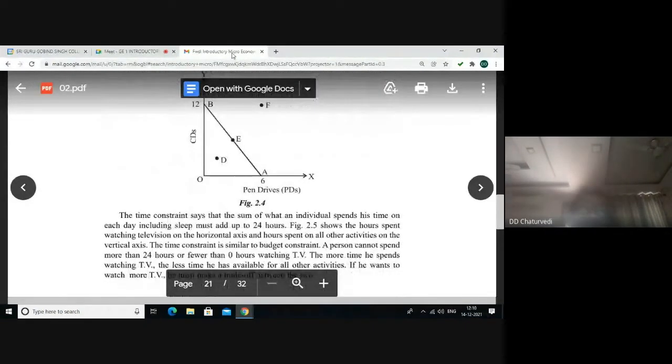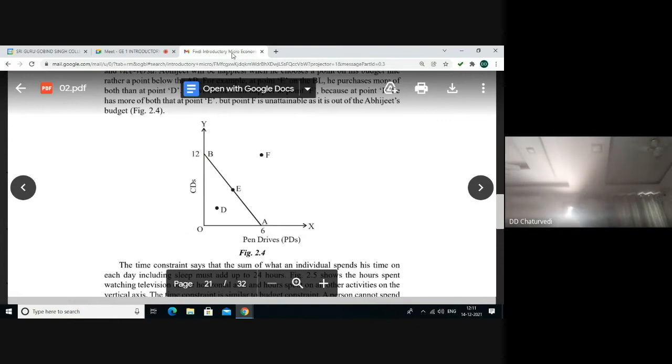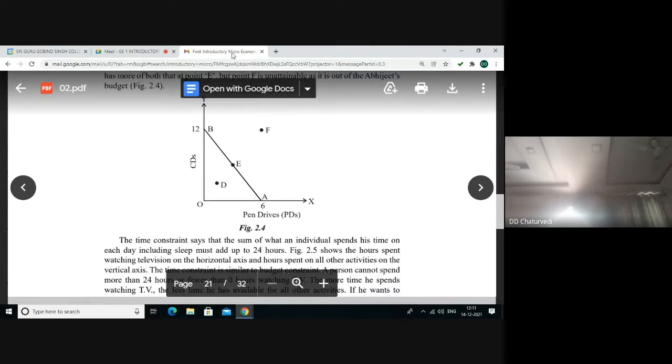Budget constraint is shown in the form of a downward sloping straight line. Consumer can choose any one of the large number of combinations on a given budget constraint, say AB as shown in figure 2.4. When the consumer chooses to have more of the commodity shown on the x-axis, he will have less of the commodity shown on the y-axis and vice versa. Consumer can also be at the extreme point, say A and B, in which case he or she is consuming just one commodity in isolation.